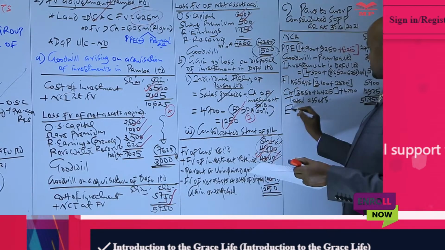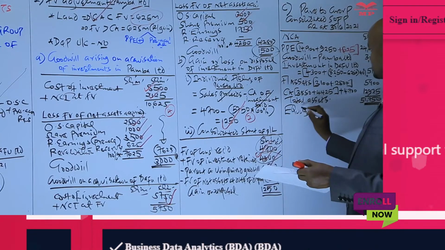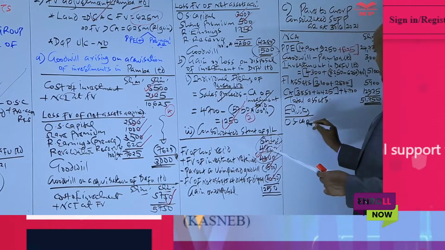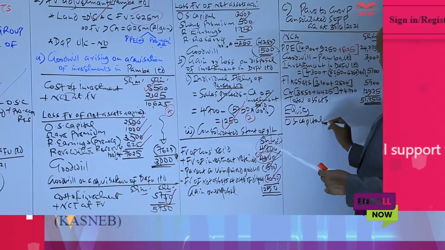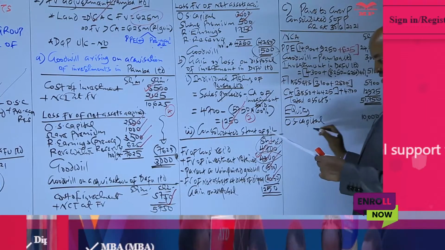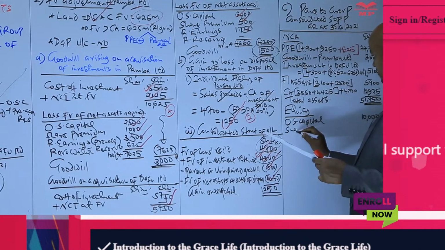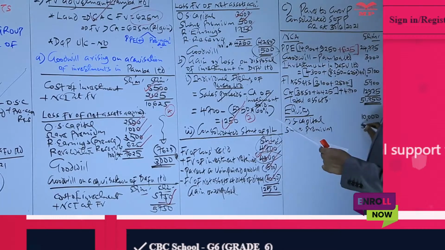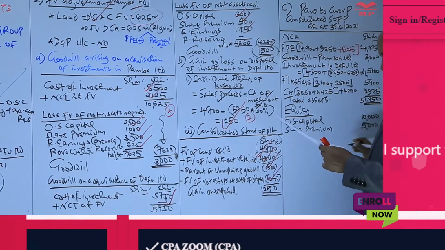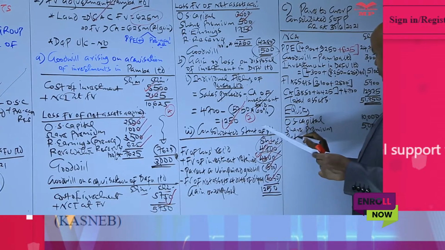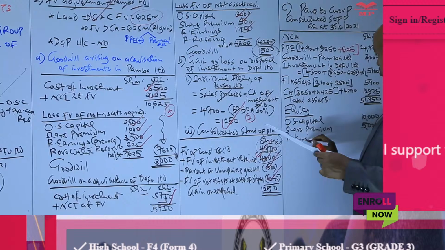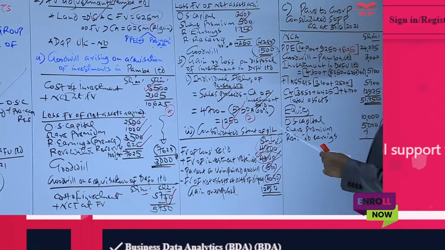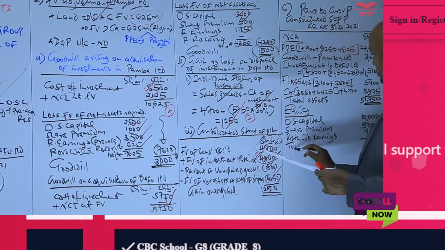So we proceed to record equity. For equity, we record the ordinary share capital, that of the parent company only, which is 10,000. The share premium, for the parent company only, 5,000. Then we will compute the group retained earnings, which we compute as the last item, and then we will get the total equity.